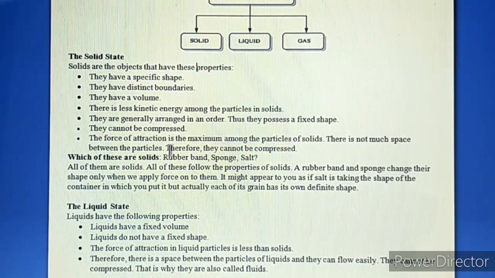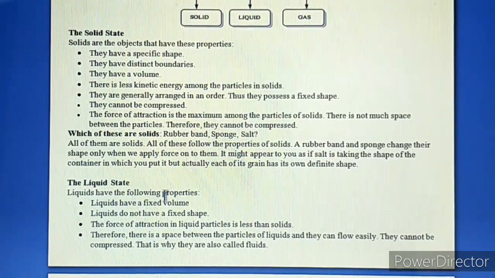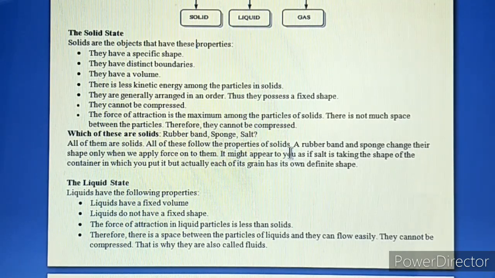And sometimes if they do compress, it is due to some other reason, but we can say that solids cannot be compressed. Now one question for you students: which of these are solids? Rubber band, sponge or salt? Rubber band is a solid, sponge is also a solid, and salt is also a solid. All of them are solids, and all of these follow the properties of solids.